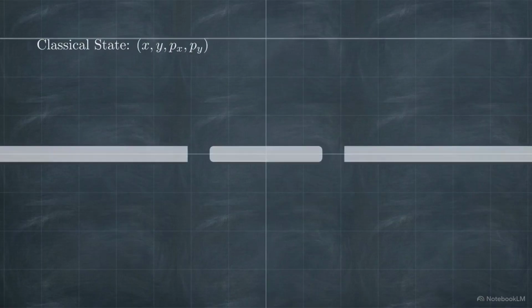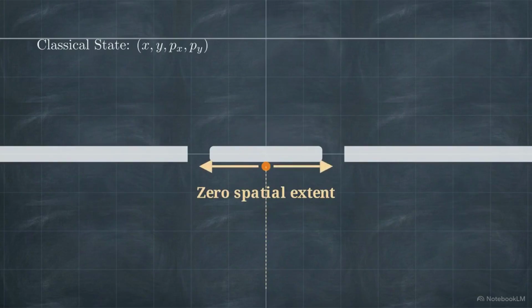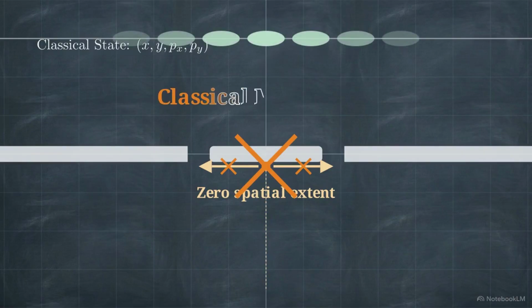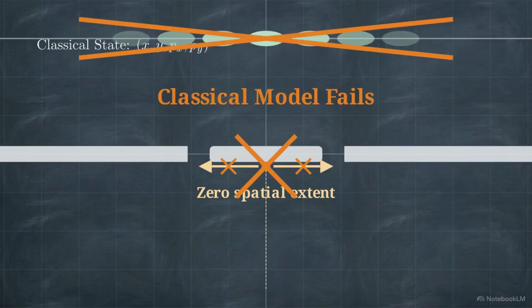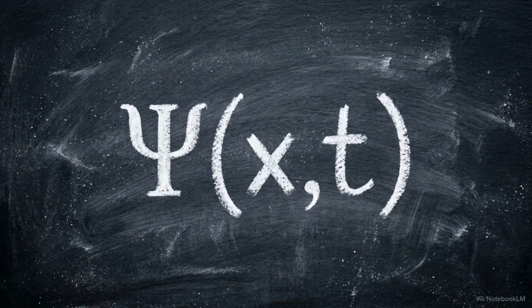A set of classical coordinates, recording exact positions and precise momenta, cannot account for this outcome. A mathematical point has no physical extent, meaning it cannot pass through two slits at once, nor can it interfere with itself to produce the alternating fringes we observe on the screen. To resolve this, we require a richer mathematical object.